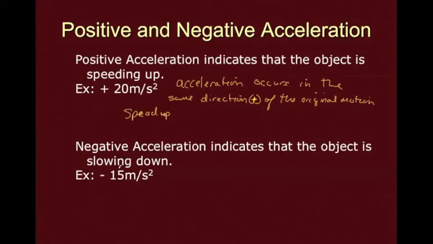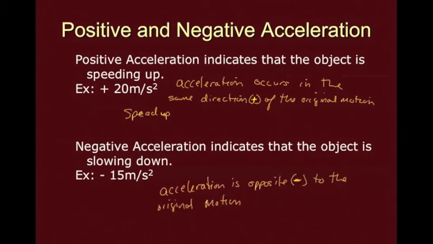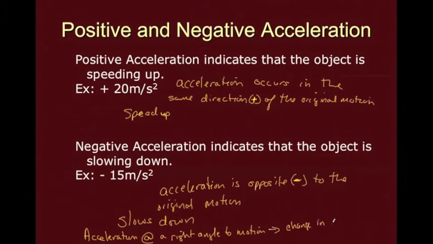Negative acceleration indicates that the object is slowing down or moving in the opposite direction as the original motion. Acceleration is opposite to the original motion, or negative. So acceleration in the opposite direction of motion slows down. Acceleration at a right angle to motion causes a change in direction but not speed.